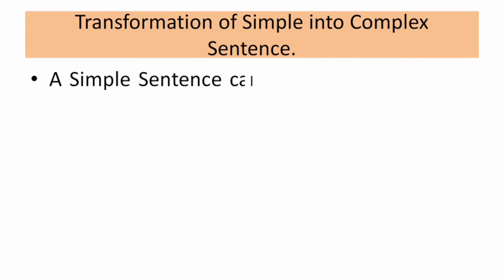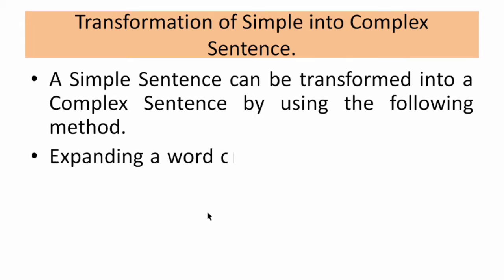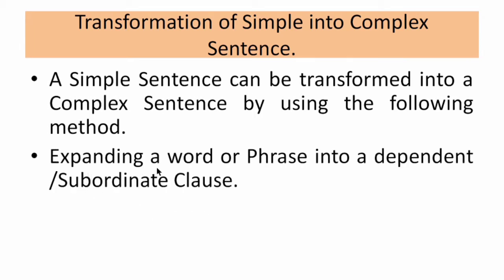So let's start. A simple sentence can be transformed into a complex sentence by using the following method. First, expanding a word or phrase into a dependent or subordinating clause. Because to be a complex sentence, what we need? We need one principal clause and one or more subordinating clauses. So it is very necessary that we split the sentence to find the principal clause and dependent clause.